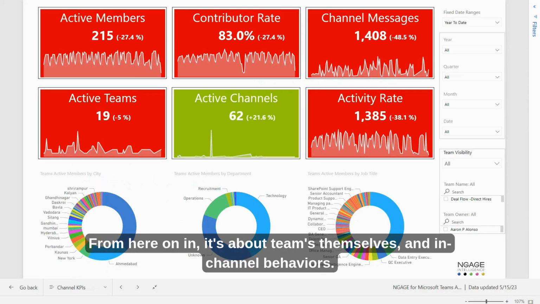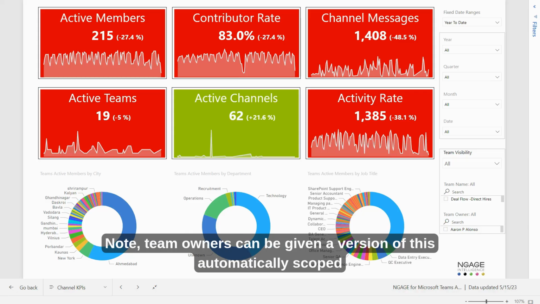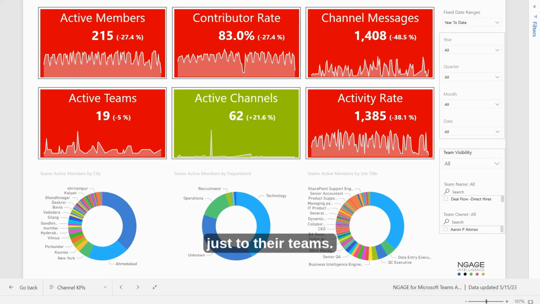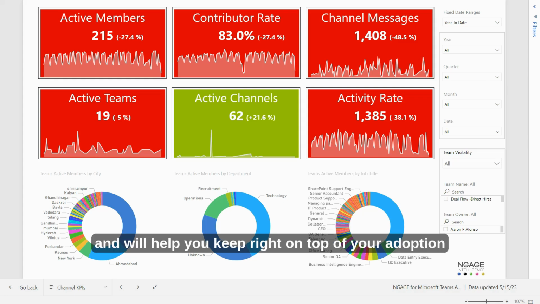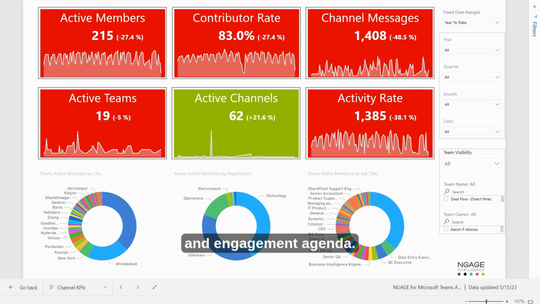From here on in, it's about teams themselves and in-channel behaviours. Note, team owners can be given a version of this automatically scoped just to their teams. These KPIs are self-explanatory and will help you keep right on top of your adoption and engagement agenda.